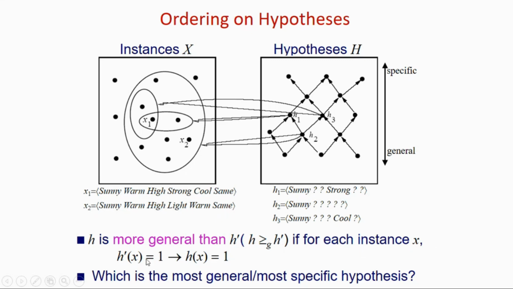This is how we represent the more general than relation in the ordering of hypotheses. Like here H1, H2, H3, which is more general? I think H2 is more general, right? So H2 is greater than or equal to H1 as well as H3, right? This is how we have to represent it.